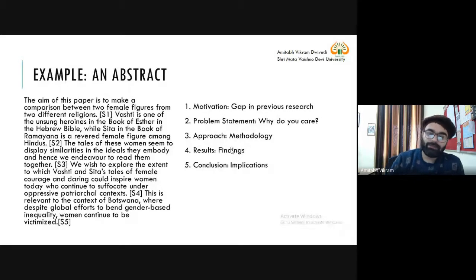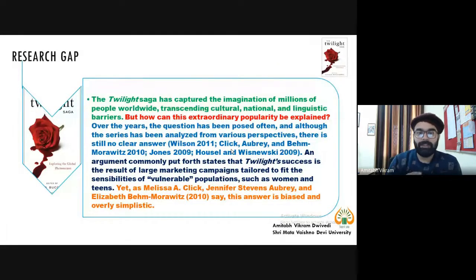I will give you one example of a research gap. Here there is one sentence in blue font: over the years, the question has been posed often, and although the series have been analyzed from various perspectives, there is no clear answer. Now, no clear answer for what? There is a question in the red font: but how can this extraordinary popularity be explained?